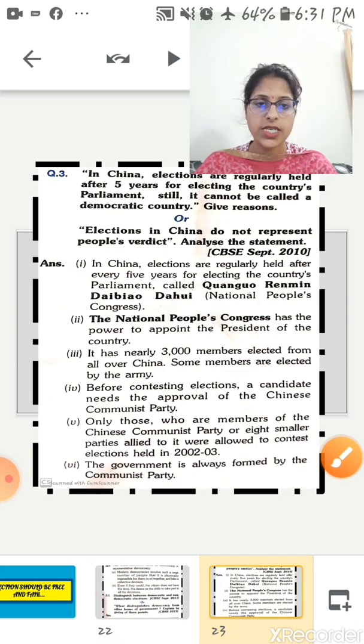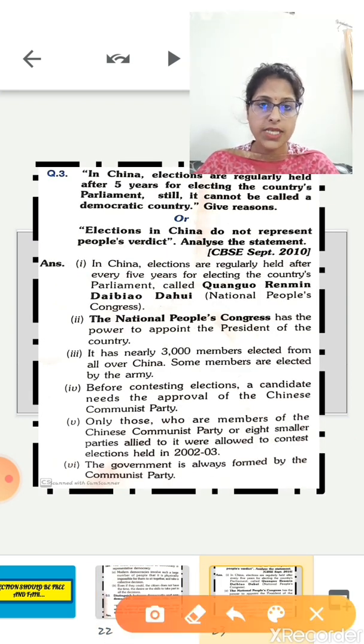Now the next question is, in China, elections are regularly held after 5 years for electing the country's parliament. Still, it cannot be called a democratic country. Why? Give reasons. Elections in China do not represent people's verdict. Analyze the statement. Yes, in China, elections are regularly held every 5 years for electing the country's parliament, called Quanguo Renmin Daibiao Dahui, the National People's Congress.